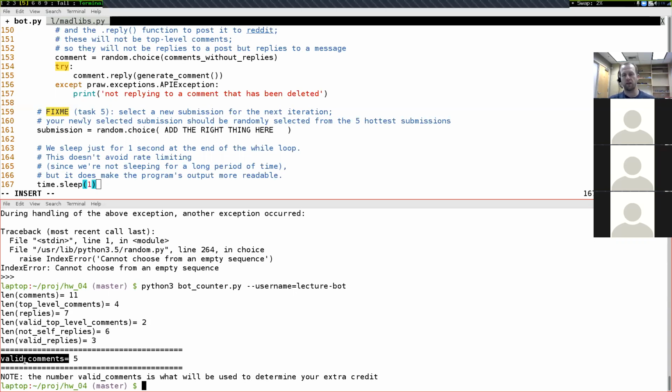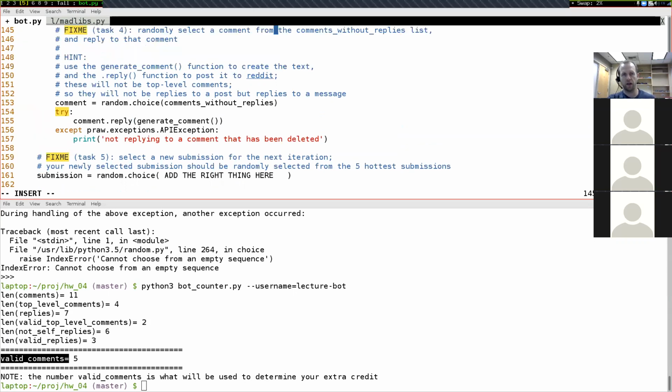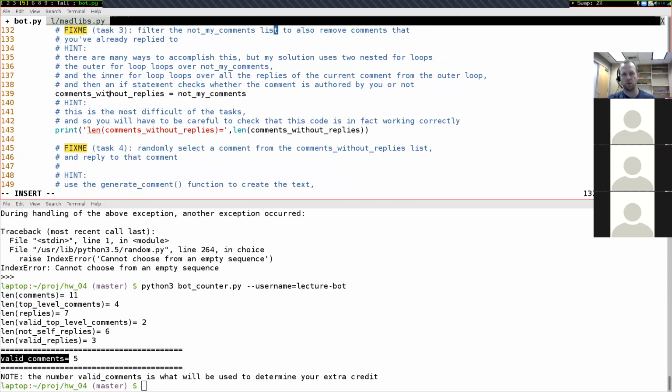And if everything's implemented correctly, and in particular, if your task 3 up here is implemented correctly, this comments without replies, if that's implemented correctly, then your valid comments will be 1,000. This number right here will never be above 1,000.